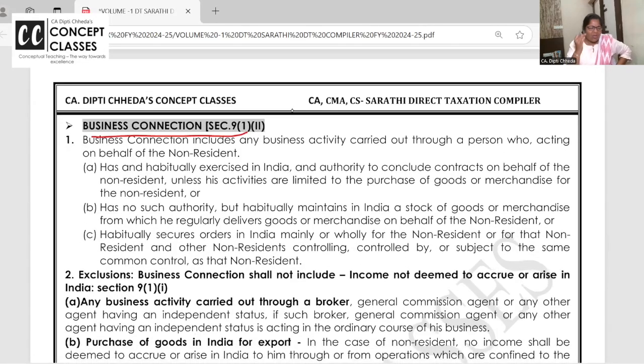Business connection is not asked much in detail at inter level, but one or two times. I'll explain the gist. If the foreign company has a place of establishment, or business connection, or a branch in India, and this branch is working exclusively for this foreign company and earning income for the foreign company, then they'll have to pay tax in India. But if a foreign company comes to India, just makes purchases of handicrafts in Srinagar, takes them to their home country and sells them, they just made purchases in India.